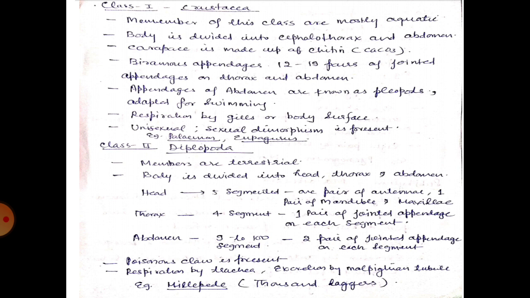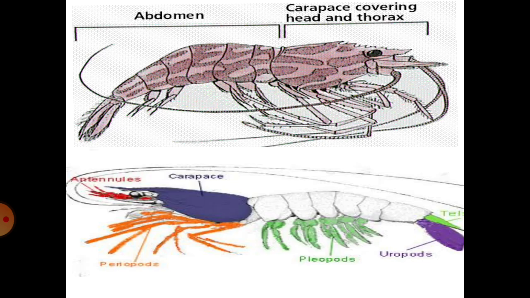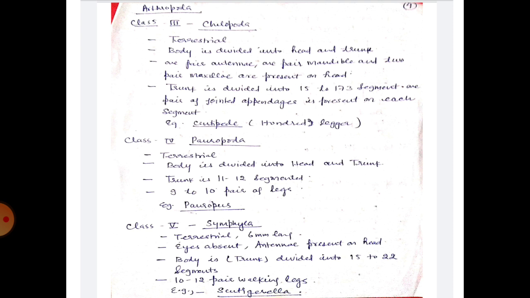Poisonous claws are present. Respiration takes place by means of trachea, excretion by Malpighian tubule. Example is millipede. Millipede is commonly known as thousand-legger. Now the third class, that is Chilopoda. These are terrestrial. Body is divided into head and trunk. 1 pair of antennae, 1 pair of mandible and 2 pair maxillae are present on head. Trunk is divided into 15 to 173 segments. 1 pair of jointed appendages is present on each segment. Example is centipede. Centipede is commonly known as 100-legger.